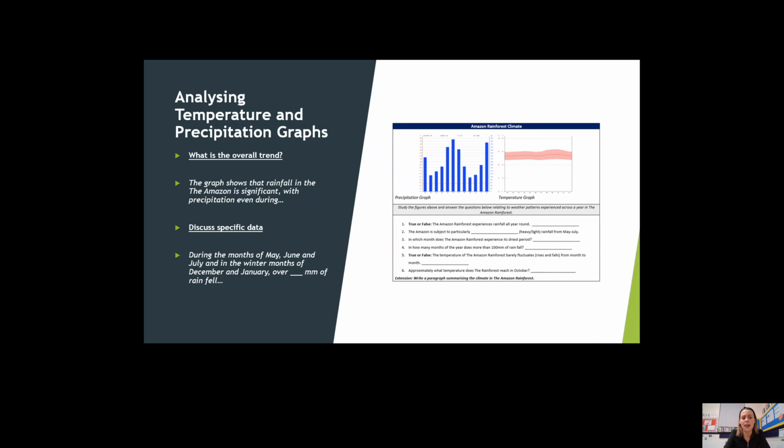So, for example, you might say the graph shows that rainfall in the Amazon rainforest is significant, with precipitation even during the summer months. And you might say for the climate that the graph shows that the climate is constant all year round. So, pause the video now and complete these 2 tasks on your worksheet.